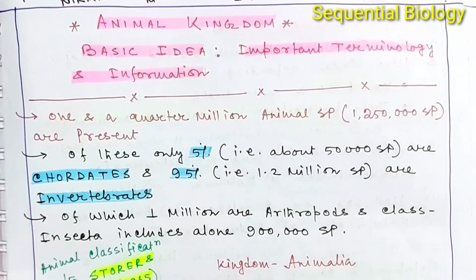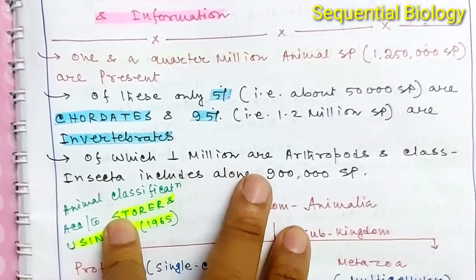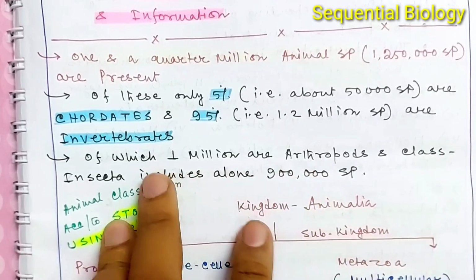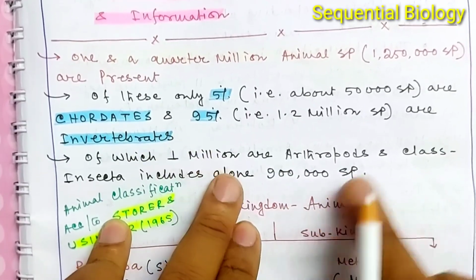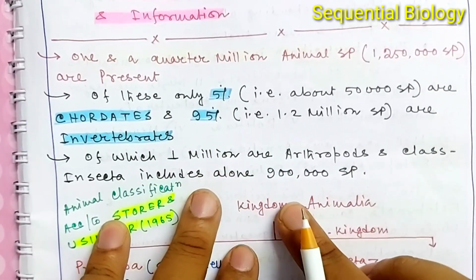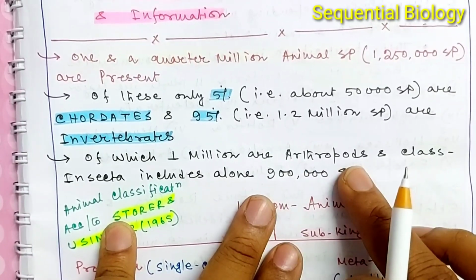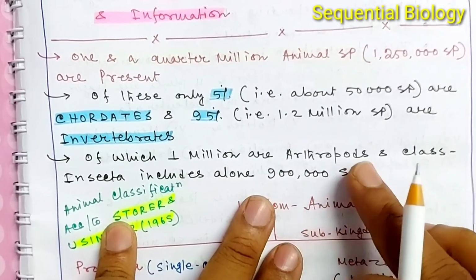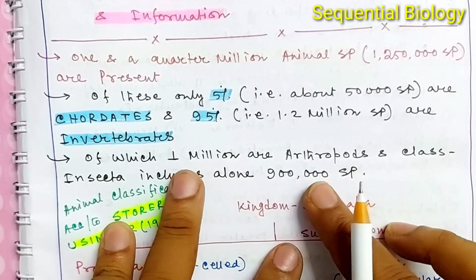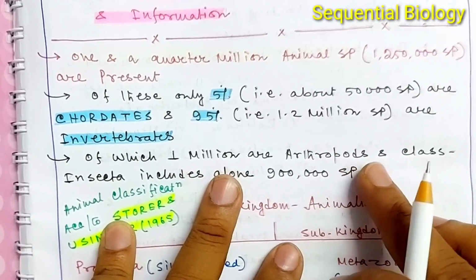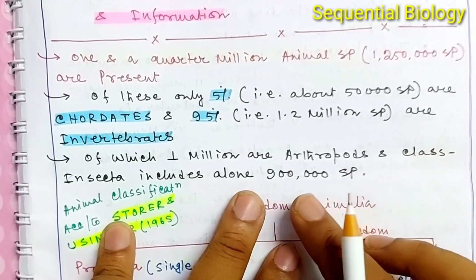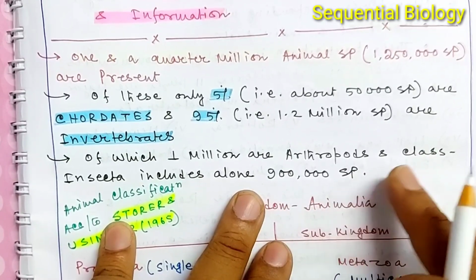Okay, and from this invertebrate group about 1 million are arthropod, and the class Insecta alone has 9 lakh species. Arthropod is a phylum, and the class Insecta is included under this phylum. So 1 million of the animal species are arthropod, of which 9 lakh species are Insecta.